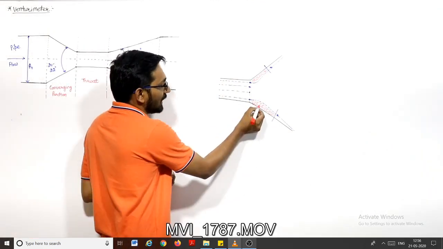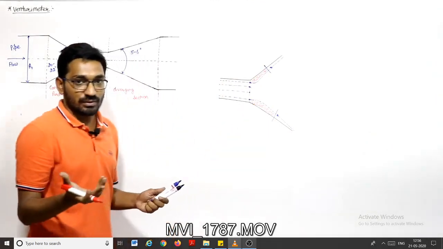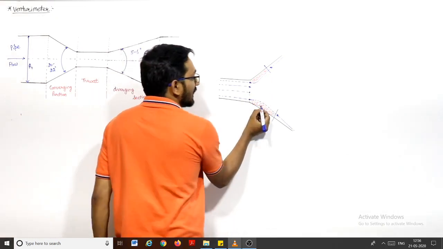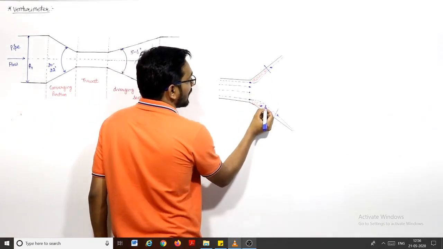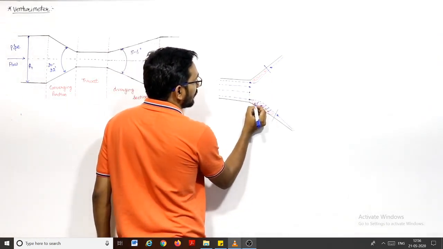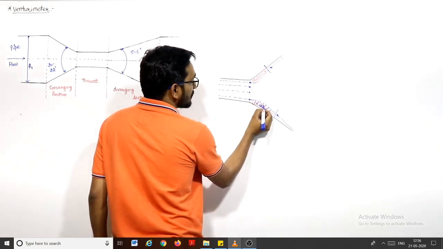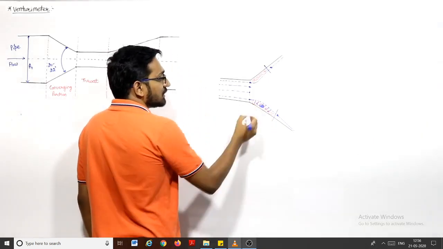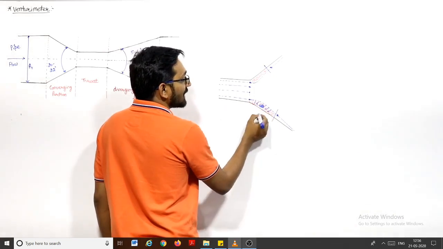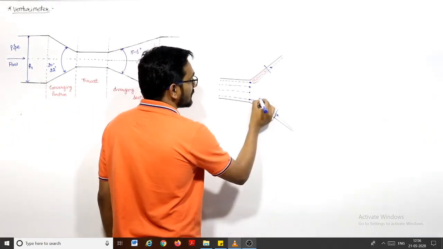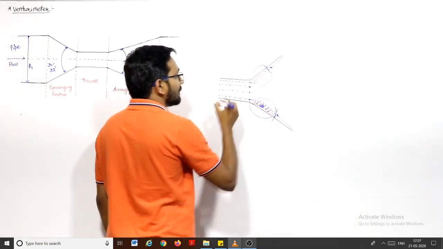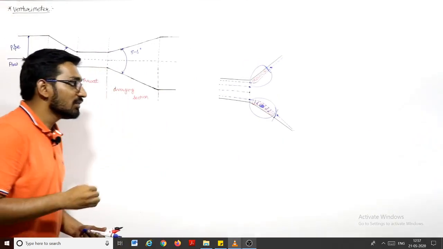So here, in these marked areas, there is no fluid, and we can say if there is no fluid, there is vacuum, it is moving with some pressure, so the fluid particles will go here. So eddies will form, losses will come here, and this is known as flow separation. Flow is separated from the solid boundary in this region, and this will cause the losses.